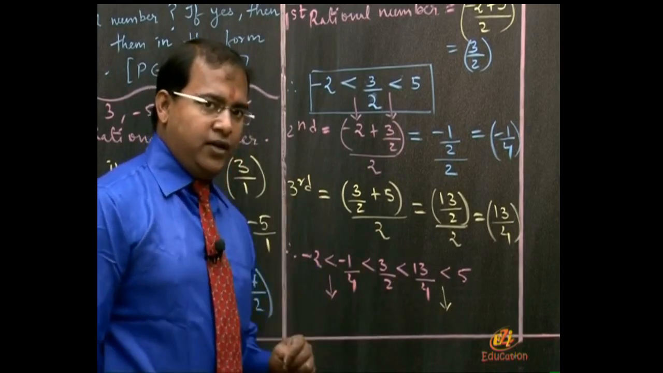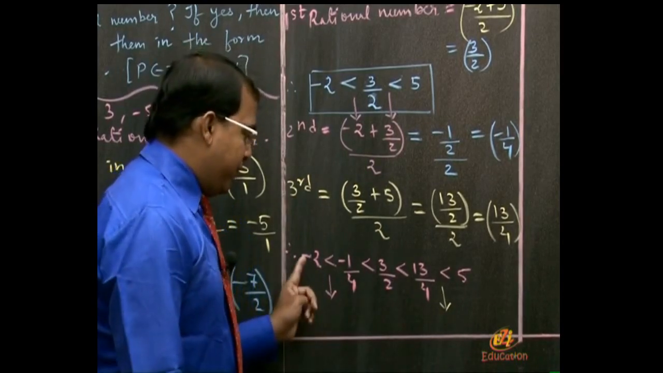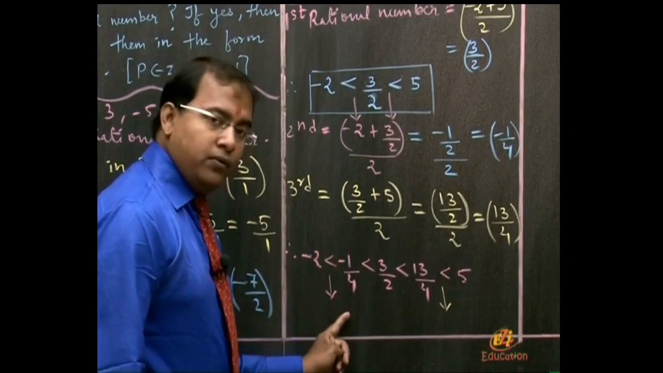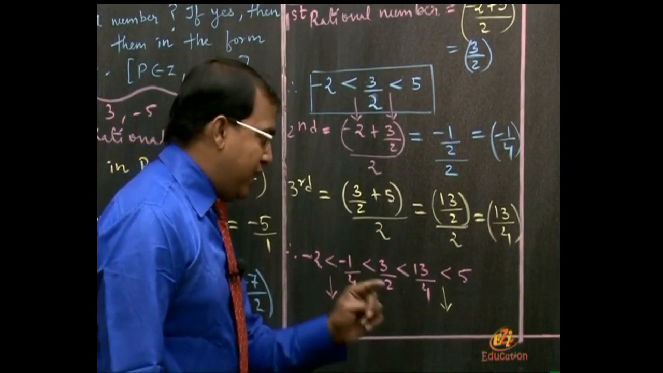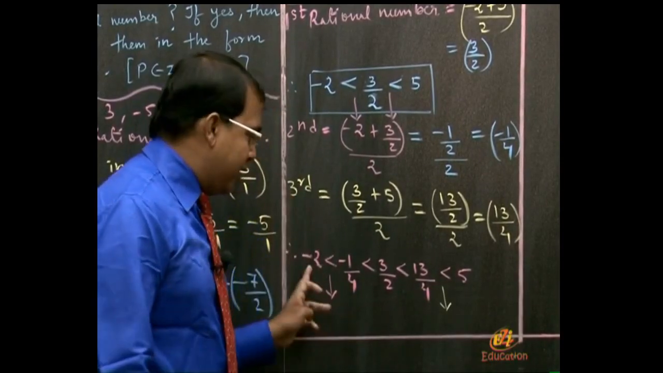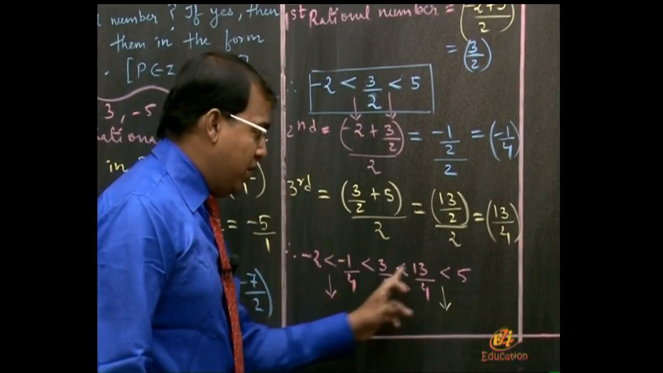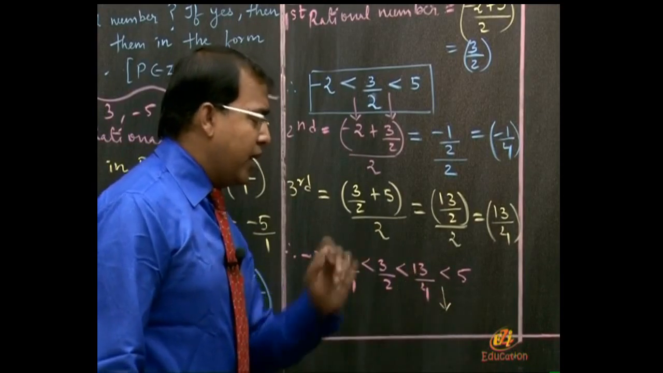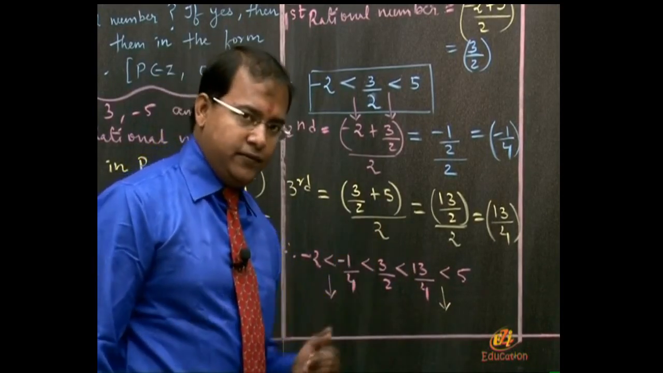Okay. So let us find the fourth rational number between -2 and -1/4, and the fifth rational number between 13/4 and 5. So the fourth will be (-2 - 1/4) divided by 2, and the fifth will be (13/4 + 5) divided by 2. Let us start.